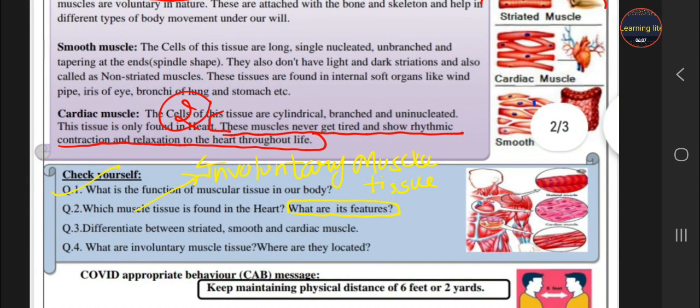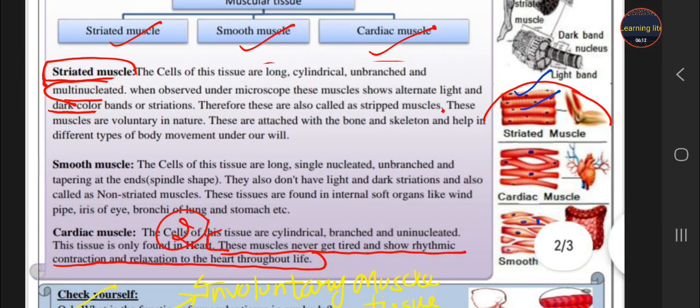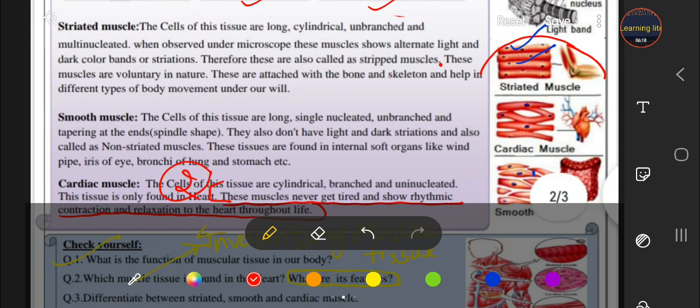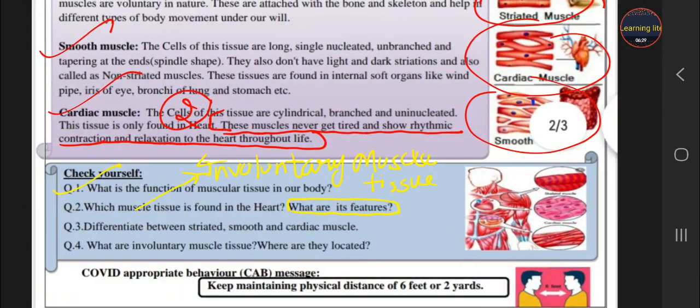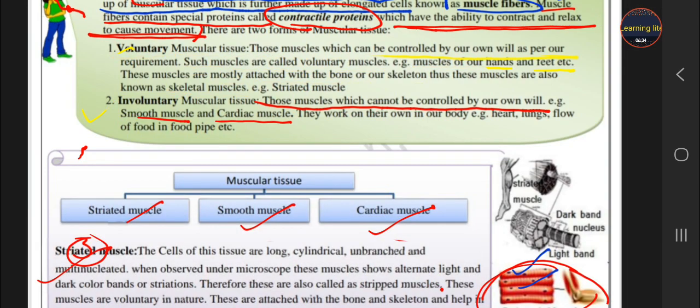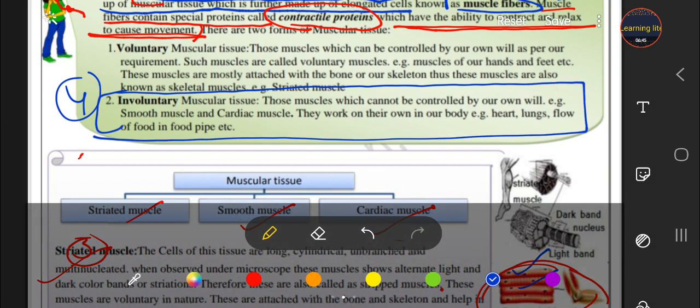Differentiate between striated, smooth and cardiac muscles. So students, here all the points are given to you between these three. You have to draw the diagrams of all these three and also write the differences. This is the answer of your third question. What are involuntary muscle tissue and where are they located? This is the answer of your fourth question, students, about the involuntary muscle tissue and their location.